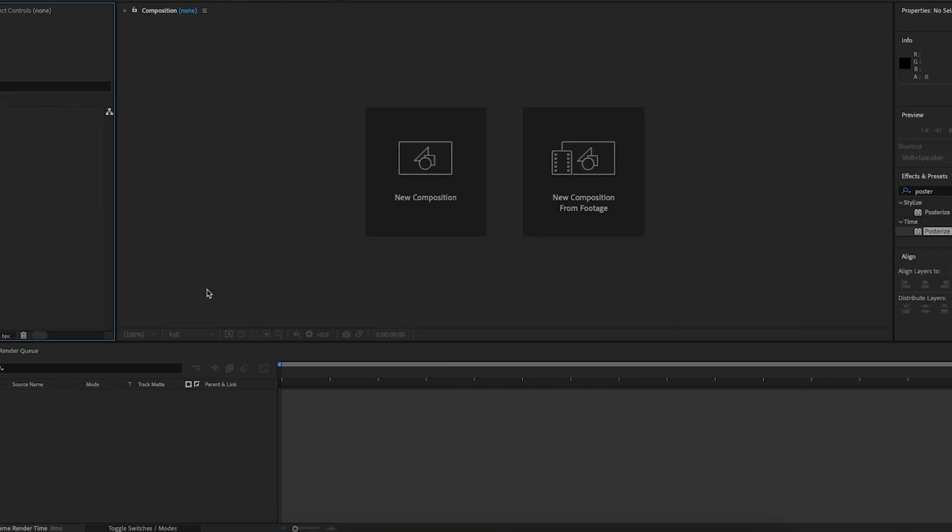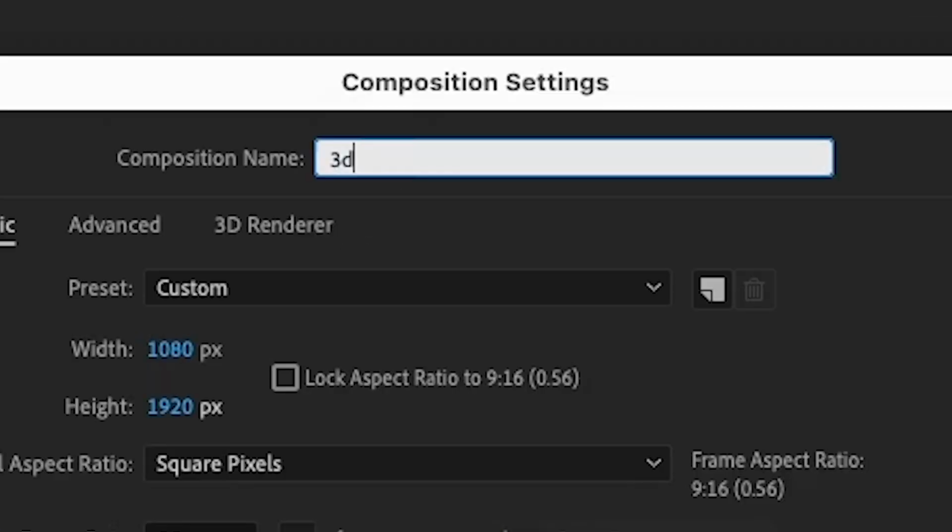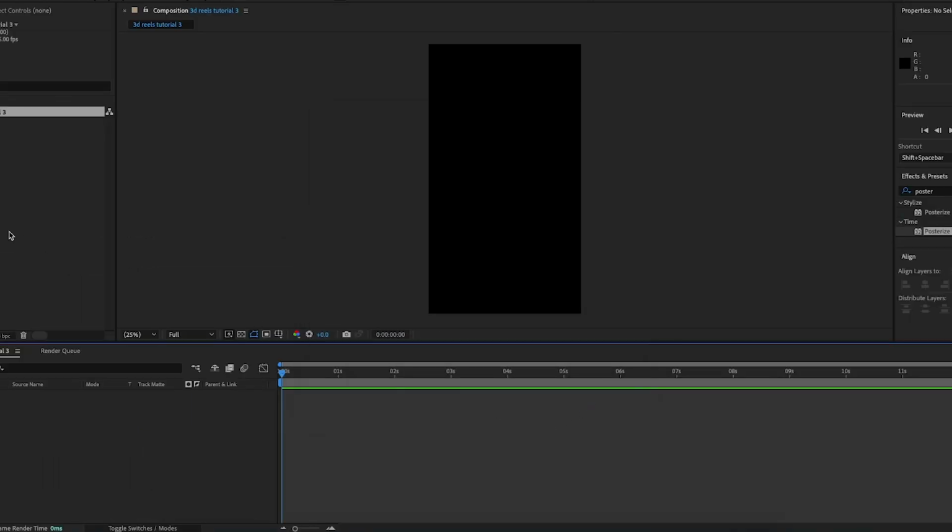So the first thing I'm going to do is create a new composition. I'm going to name mine 3D Reels Tutorial 3. The resolution is going to be 1080 by 1920 pixels. Then I'm going to import the assets which I'm going to be using for this video. You can find a link to them in the description below.